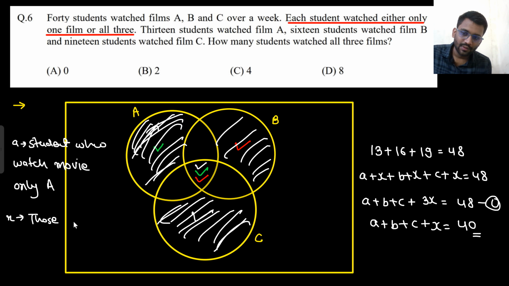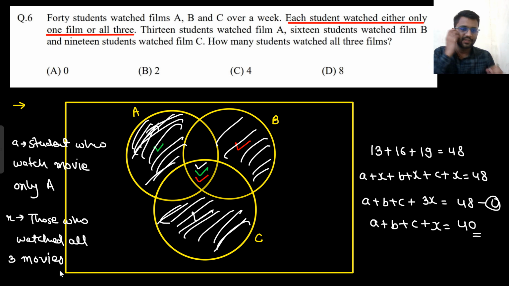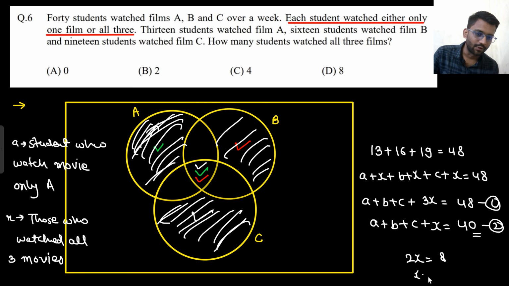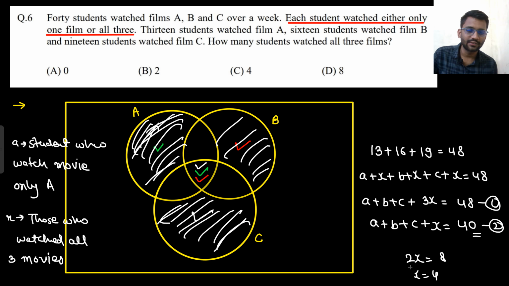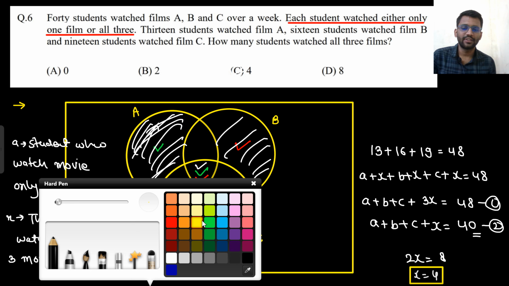What is X? Those who watched all 3 movies. So those who watched one movie plus those who watched all 3 movies will give you 40. So there are a total of 40 students. Right? So from there you can calculate the value of X. That would become 4. So there are 4 students who watched all 3 movies. Are you getting my point?